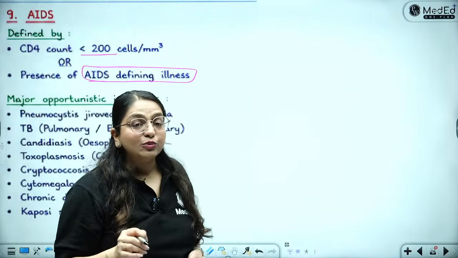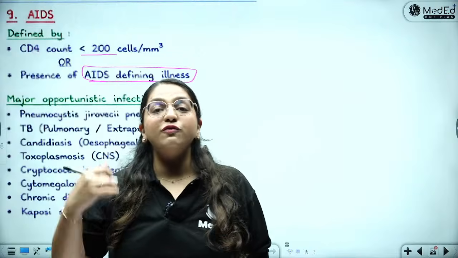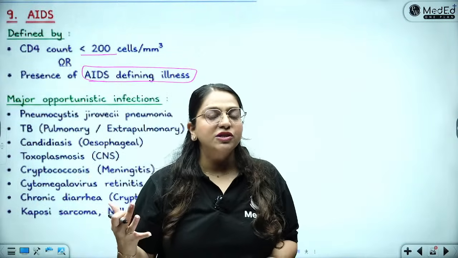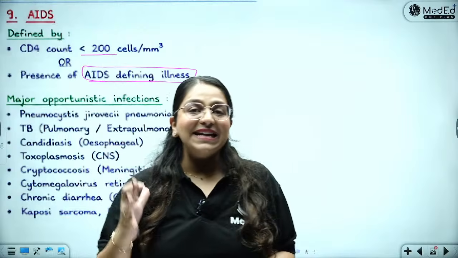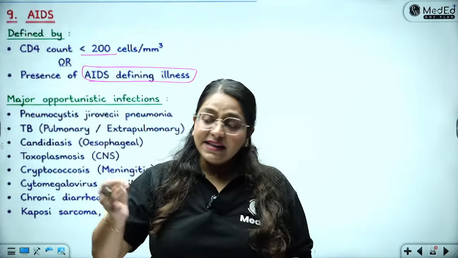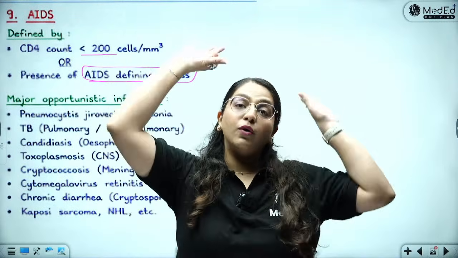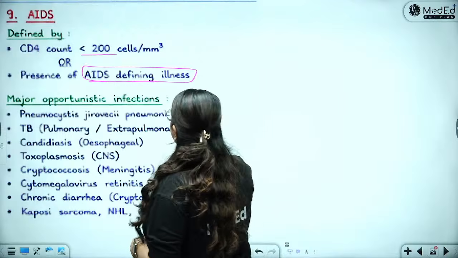The illnesses which don't commonly infect normal people, but when they start producing full-blown diseases in HIV positive patients, we call them AIDS defining. Meaning whenever you find these diseases in a person, that is your sign that the person has gone into full-blown AIDS now. ठीक है? Example, PCP,